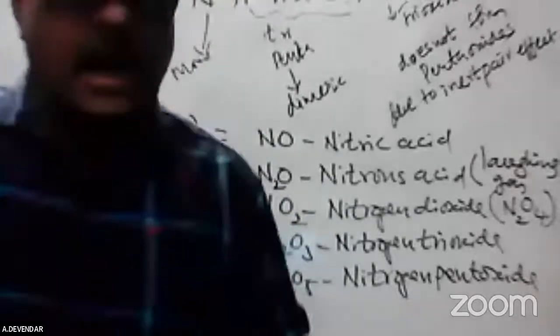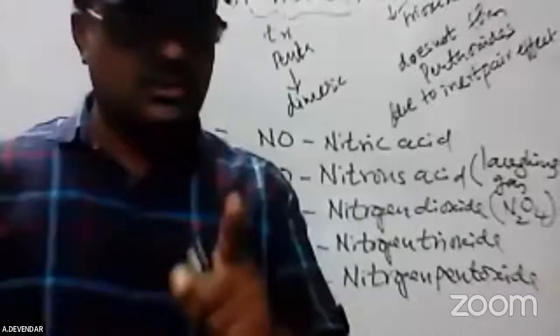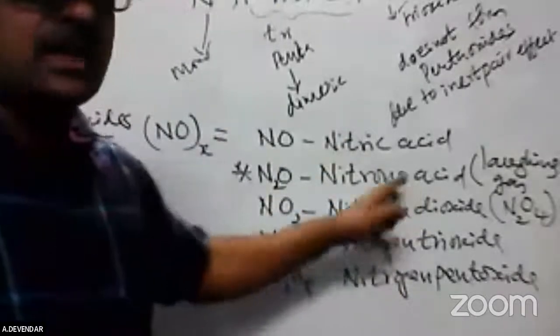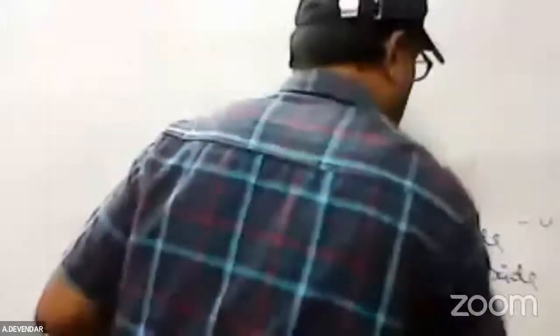Now coming to the oxy acids of nitrogen. For the 5 marks question, it sometimes asks questions. The most important is nitrous oxide, called a laughing gas. I will list out the oxy acids of nitrogen. They are very important oxy acids. How many types of oxy acids are there? I will give the structure and the formula.